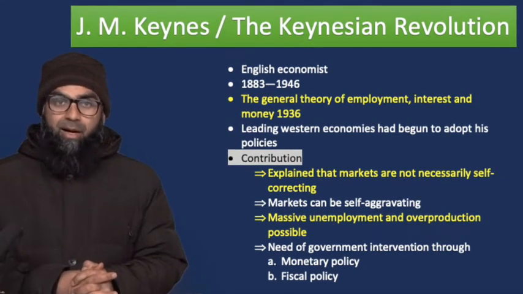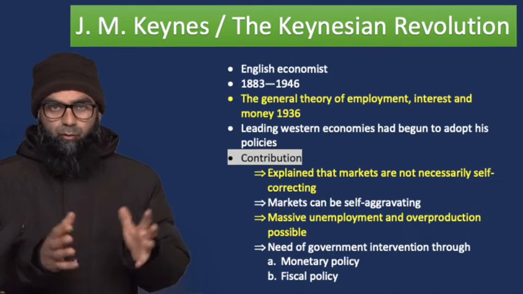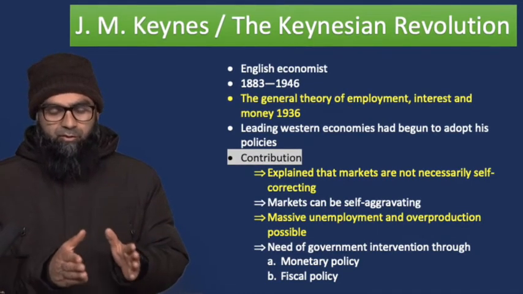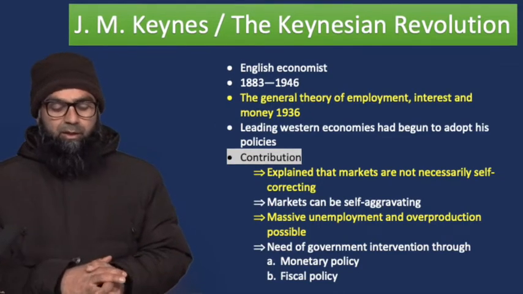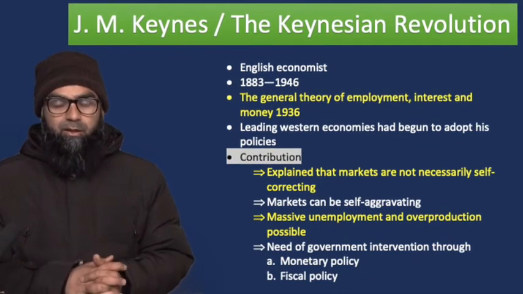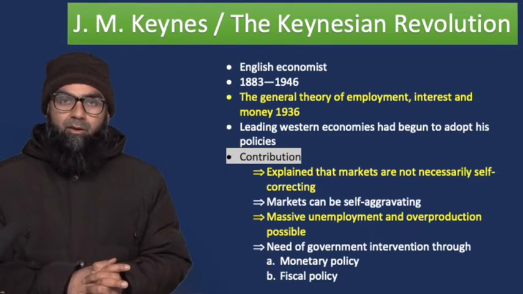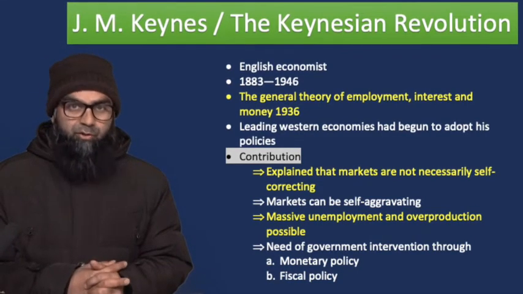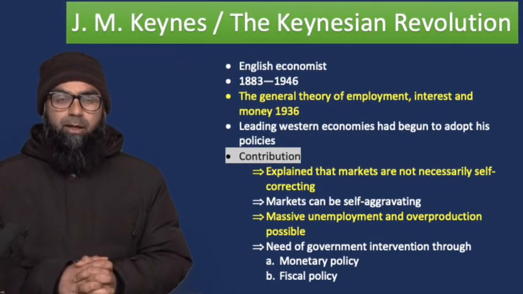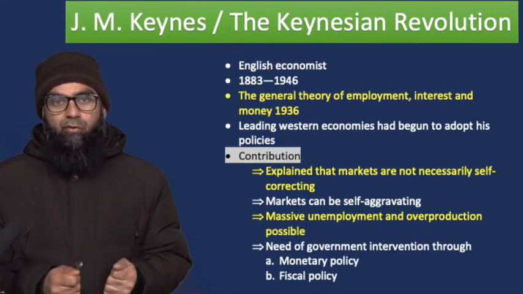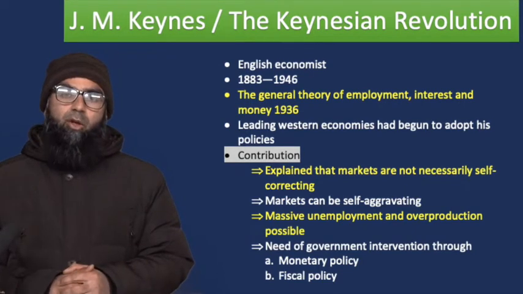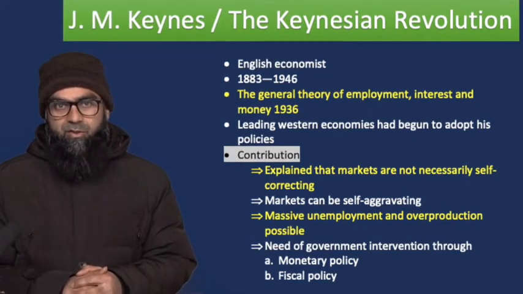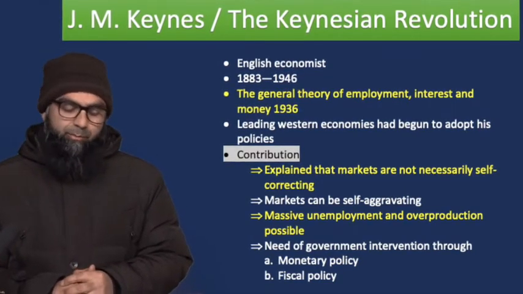By 1936, because he was writing even before this, his writing came in the form of a book. But even at that time, the leading Western economies had already begun to adopt his policies. That shows us the success of his ideas and with what immediacy these were accepted by the economists and policymakers of the time.